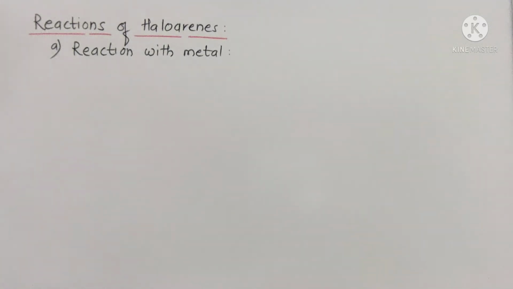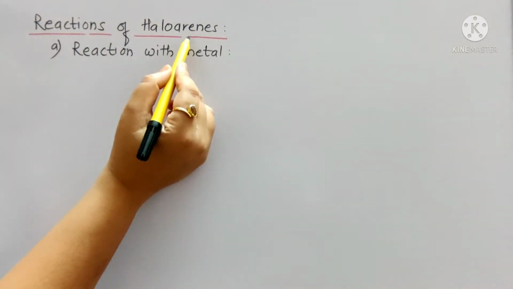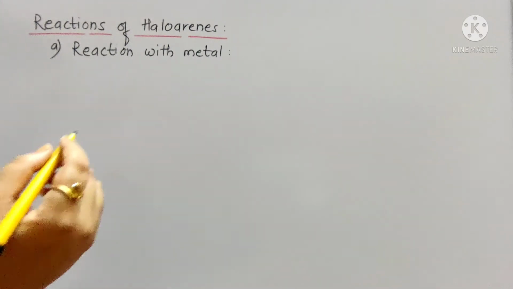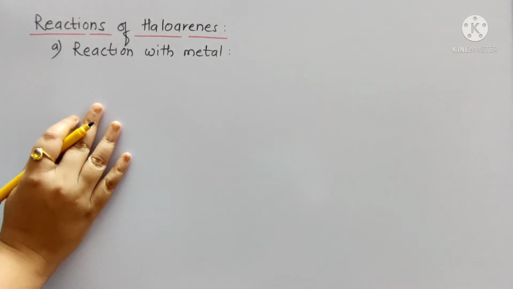Everyone, today we will study the reactions of haloarenes. And the first reaction is reaction with metals. Actually, this is the reaction of aryl halide with alkyl halide and sodium metal in dry ether. Okay, we see the reaction first. First we will write the aryl halide.